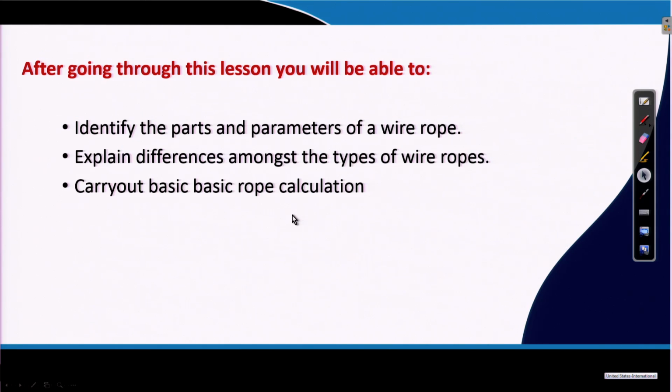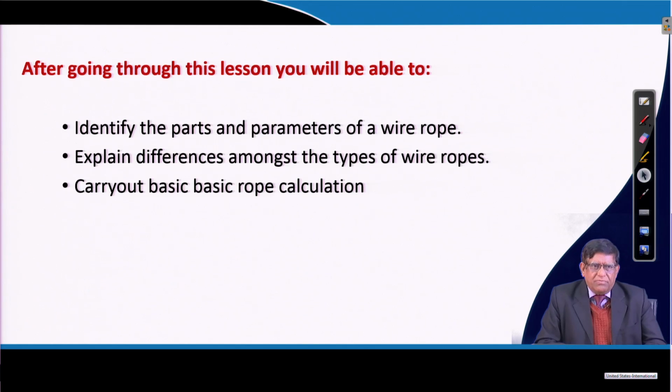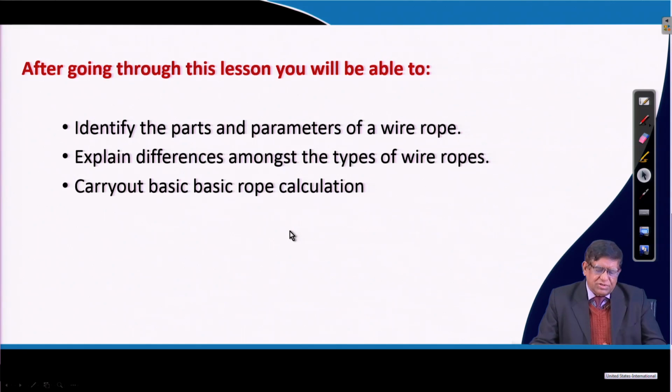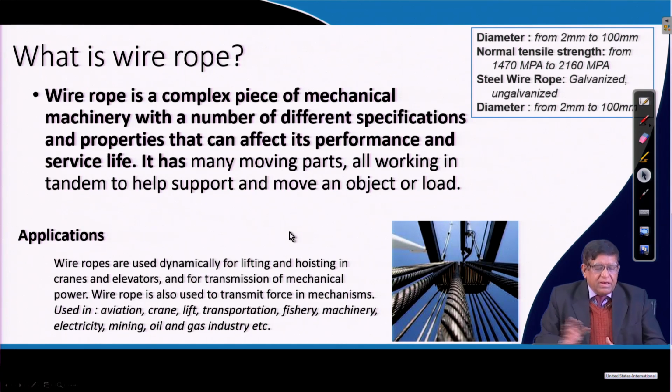After this lesson you should be able to identify the parts and parameters of wire ropes, that is, what the main design parameters for constructing a rope are, and you will be able to explain the differences amongst the different types of rope and how they are used for different purposes. Some basic calculations we may introduce today. Now, let us come to what a wire rope is.